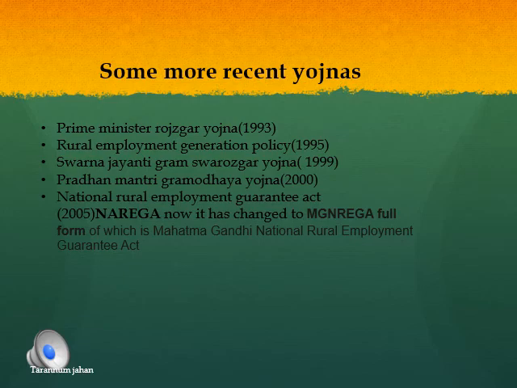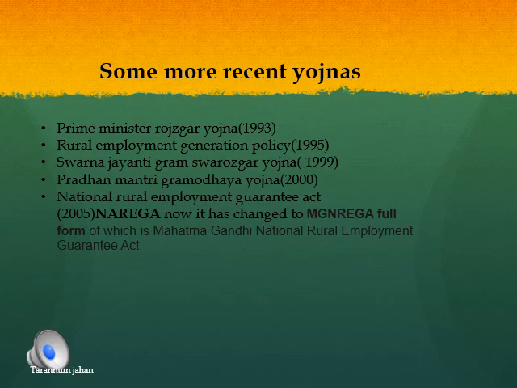Then comes the National Rural Employment Guarantee Act 2005, which was later changed to MGNREGA. It is nothing but the same policy, renamed the Mahatma Gandhi National Rural Employment Guarantee Act. Both acts are the same. Earlier it was called NREGA, now it is MGNREGA. Under this, the government provides employment to the people of a district for 100 days.